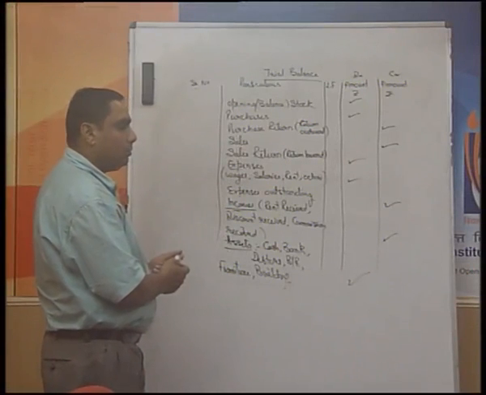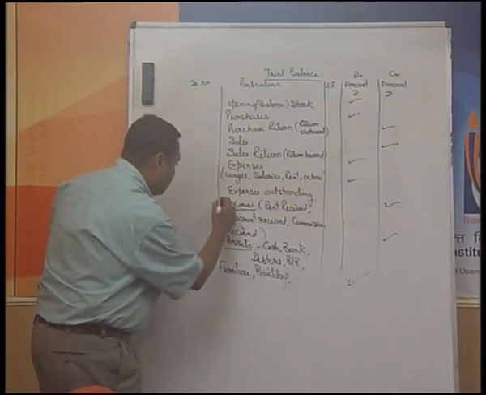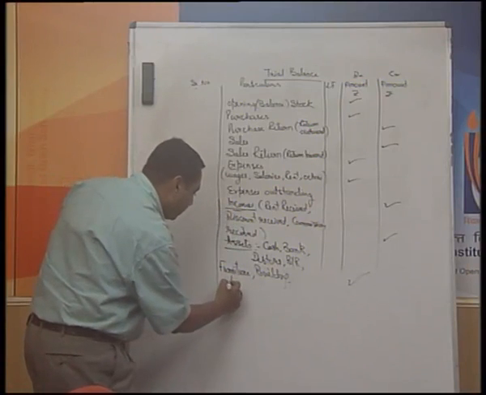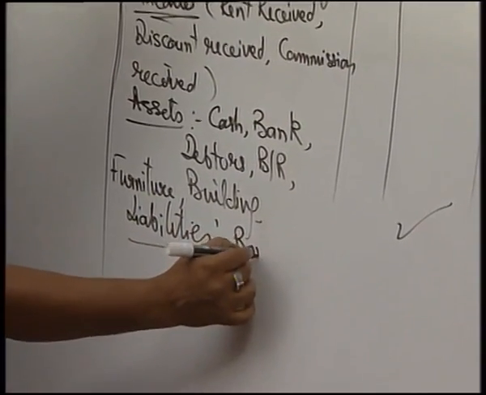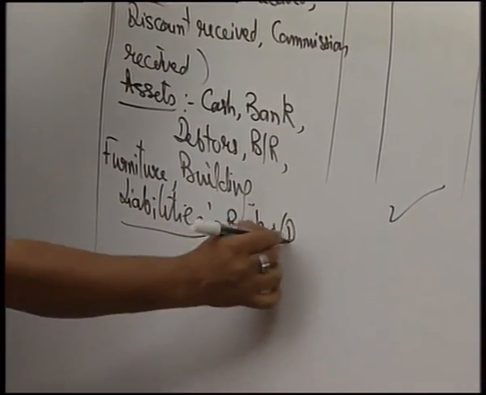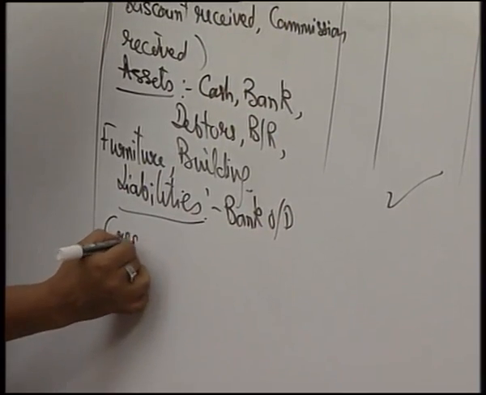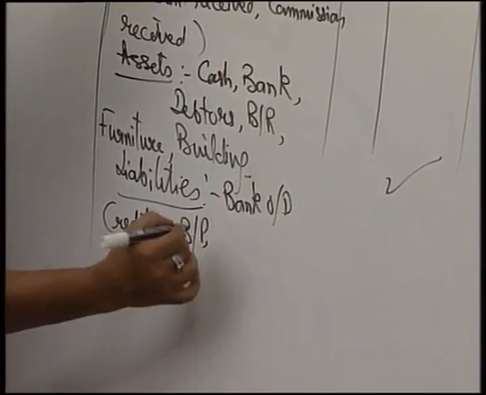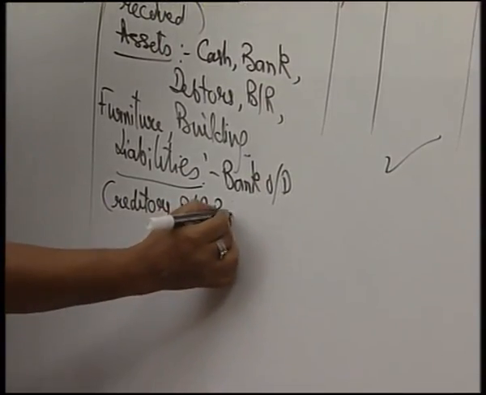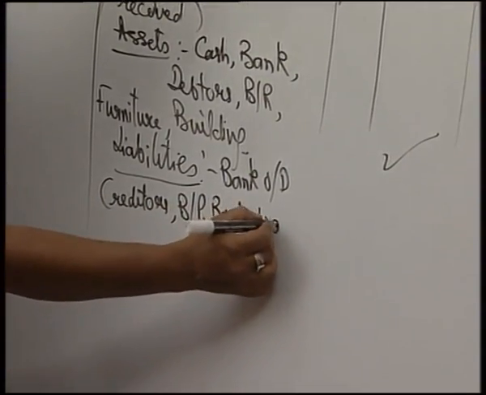Similarly, there could be certain liabilities. So, we will continue with the same, and liabilities may be in the form of bank overdraft, creditors, bills payable, then there could be a bank loan and so on.